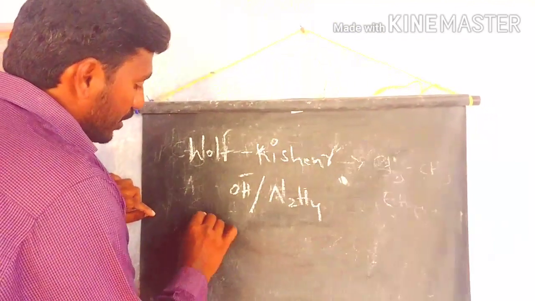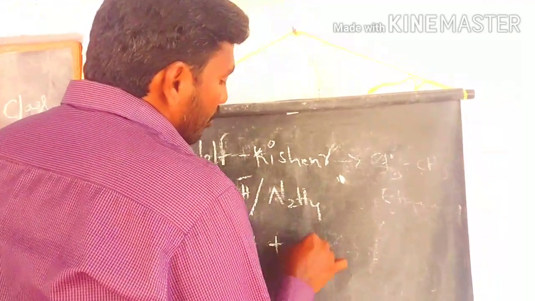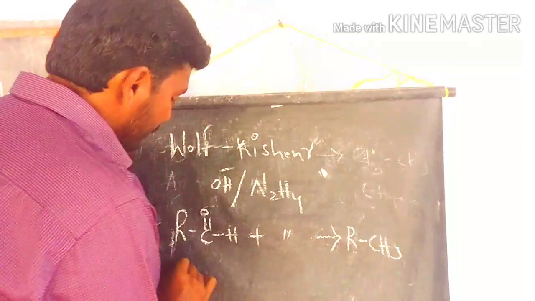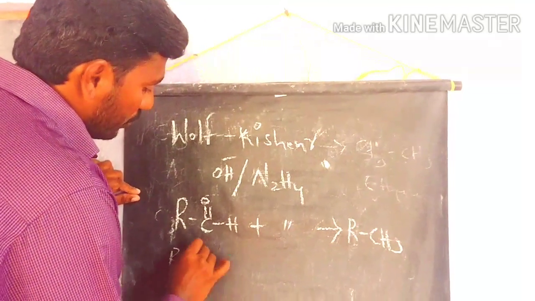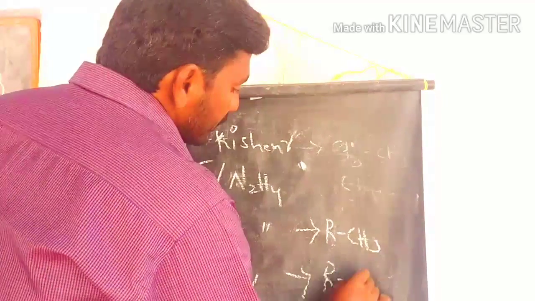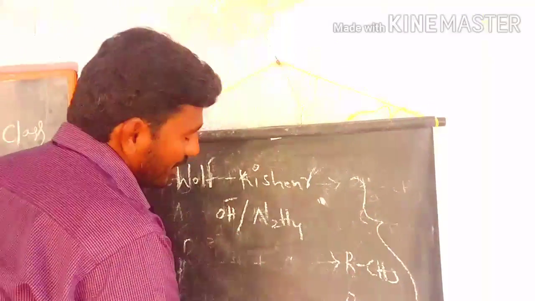Here also it is the same: an aldehyde is converted under the Wolff-Kishner reagent into an alkane. Here also the ketones are converted into alkanes in the same way. These are the Wolff-Kishner reagent conditions.